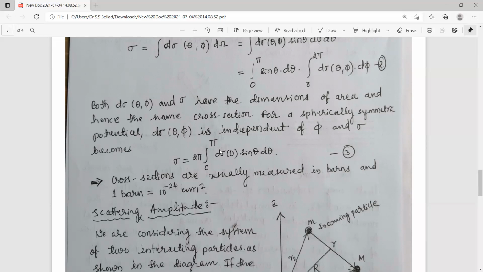And in the next section, we will see what this scattering amplitude is, and how it is connected to the scattering cross section. Thank you.